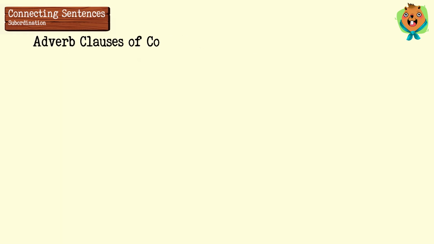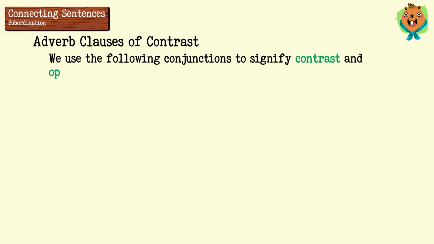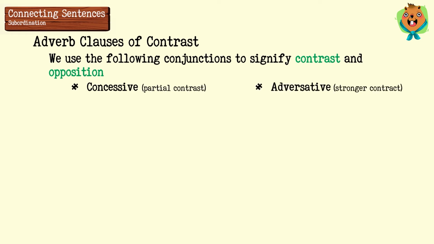Adverb clauses of contrast. The following conjunctions signify contrast and opposition in adverb clauses. They are classified into two subgroups: concessive conjunctions that offer a partial contrast, and adversative conjunctions that make a stronger contrast. Concessive conjunctions are as follows: